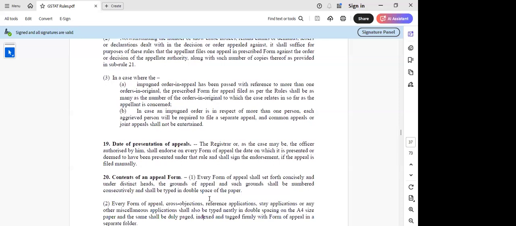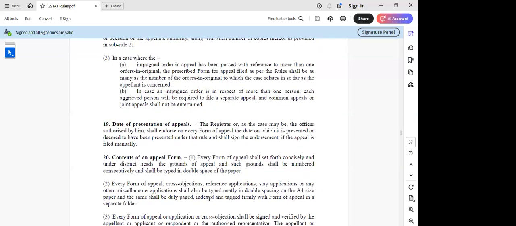Now, next is the contents of an appeal form. They have just tried to give out that it should be concise and under distinct heads. It shall be numbered consecutively and shall be typed in double space. Basically, I'm trying to understand, sir, that here they are trying to bring out that it should be on A4 size, whereas we have always seen that legal size papers are used for appeals. But here they have specifically said that it should be typed neatly in double spacing on A4 size paper, and the same shall be duly paged, indexed, and tagged firmly with the form of appeal in a separate folder.